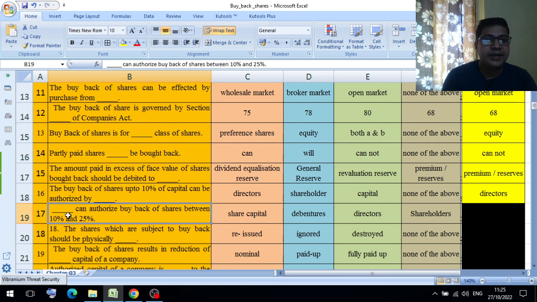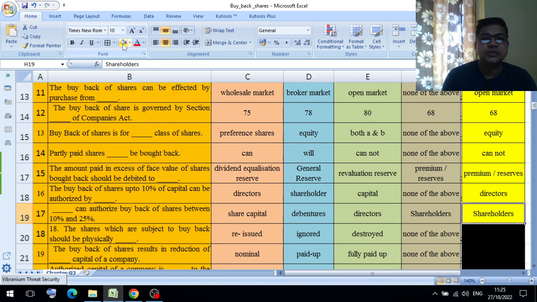Question number 17. Dash can authorize buyback of shares between 10% and 25%. Option A share capital, option B debentures, option C directors, option D shareholders. So here the appropriate answer is shareholders. Shareholders can authorize buyback of shares between 10% and 25%.